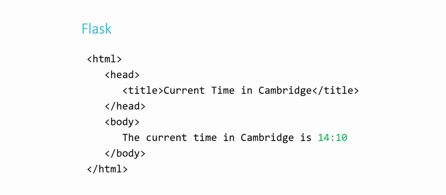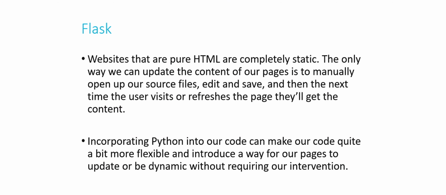And so if you're the webmaster and you have a page that's written entirely in HTML, and your job is to present an accurate website that reflects the current time in Cambridge, every minute you have to go through and update this page so that whenever a user visits the site, they're getting the actual correct time. This is awful. You would not want to do this, and if you were actually a webmaster and this was your job, you probably wouldn't last too long. And imagine if we were going to the nearest second or the nearest millisecond. You wouldn't be able to even do it. The only way to update our source in HTML is to literally go in and edit our HTML.